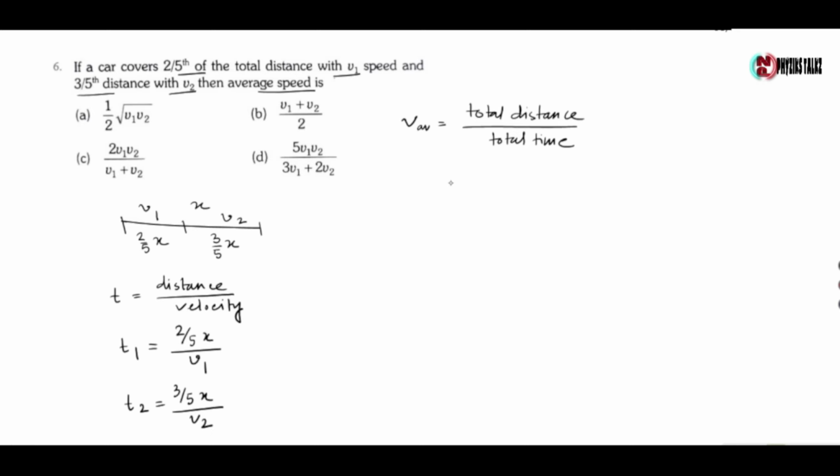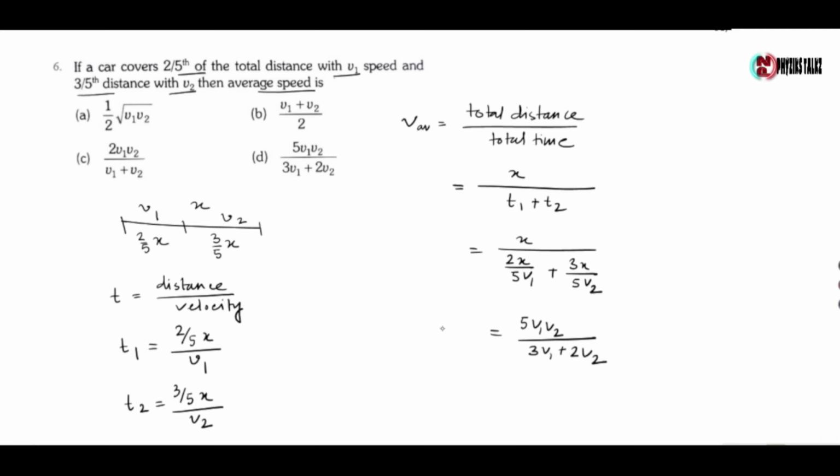So the average velocity is given by, here total distance is x and total time is t1 plus t2, which gives x by 2x by 5 v1 plus 3x by 5 v2, which gives 5 v1 v2 by 3 v1 plus 2 v2. So the average speed is given by 5 v1 v2 by 3 v1 plus 2 v2.